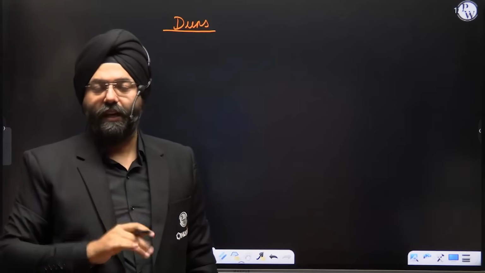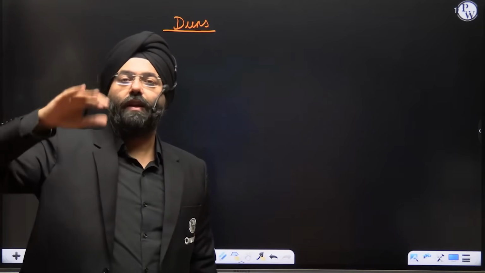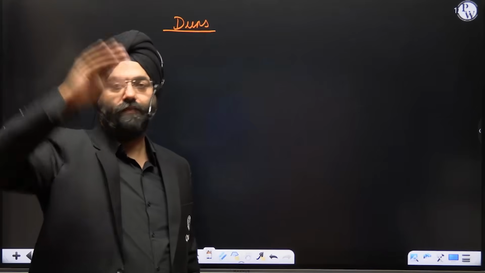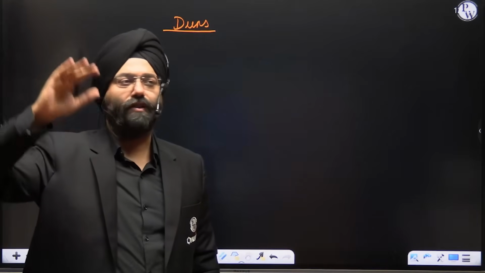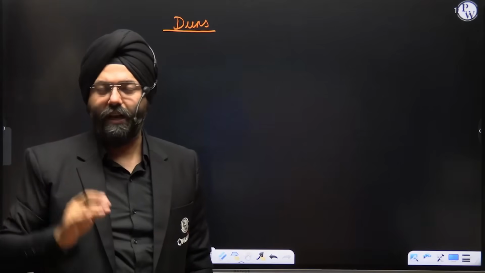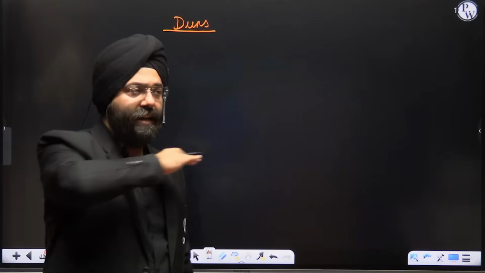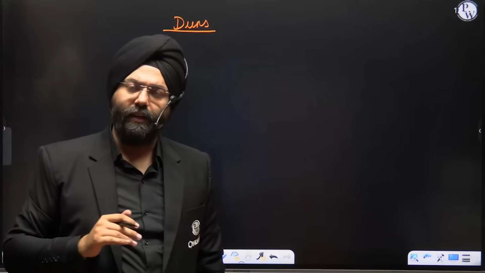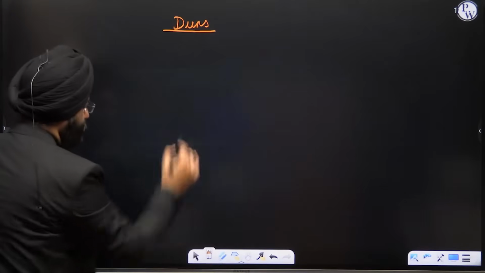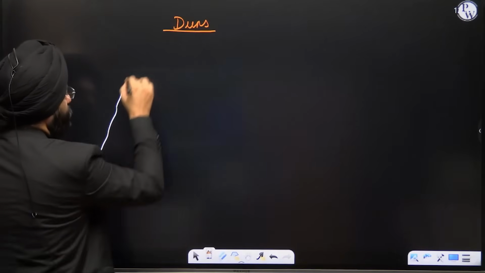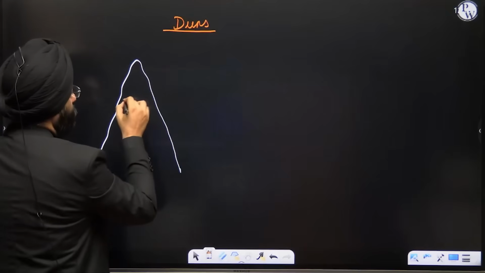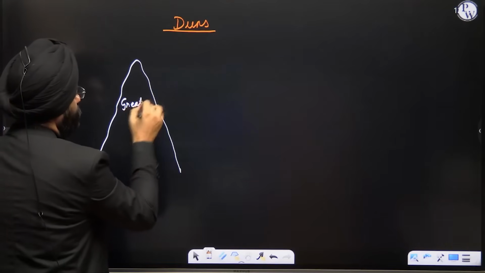Absolutely agreed. Had I been in Mussoorie, I would be among the mountains, so I could feel that I'm on an elevated platform, standing on a hill. But in Dehradun, I do not feel that. I feel like I'm in a plain region. Why? See here. Let's see. This is supposedly the Great Himalayas.